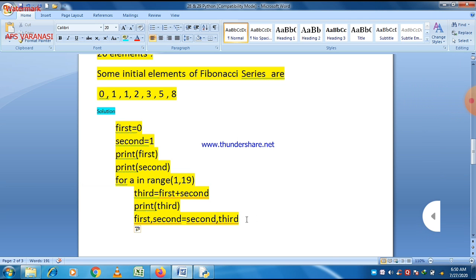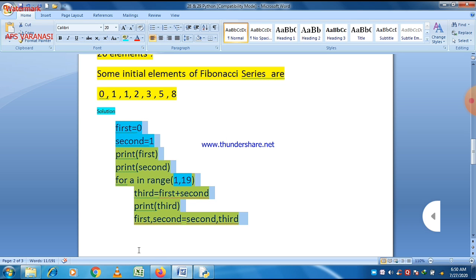There is a shift of a single step, as you can see 0 comma 1, then 1 comma 1, and then 1 comma 2, and then 2 comma 3, and then 3 comma 5, then 5 comma 8. So there is a shift of one step each and every time.